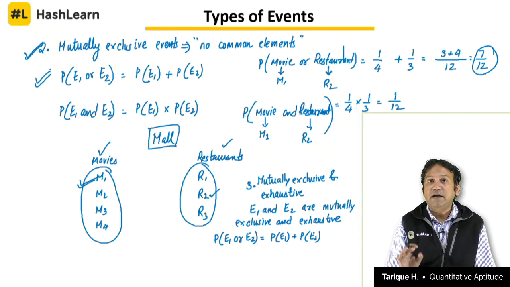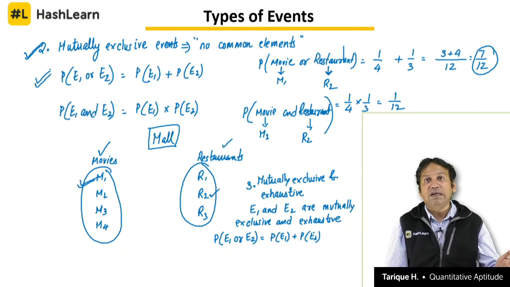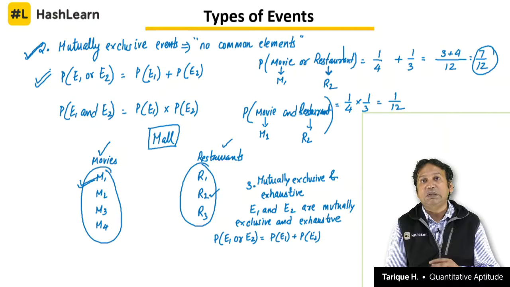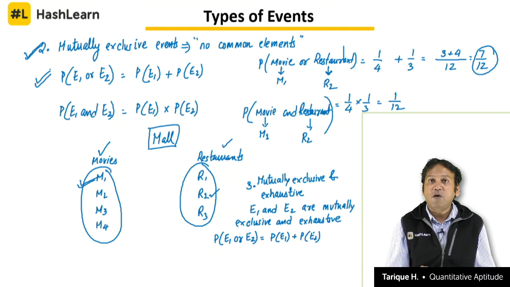Now when we say mutually exclusive, there can be n number of mutually exclusive events, but when we say mutually exclusive and exhaustive, we are talking about two events. So when E1 and E2 are two mutually exclusive and exhaustive events, then P of E1 or E2 will be equal to P of E1 plus P of E2, and this will be equal to 1.